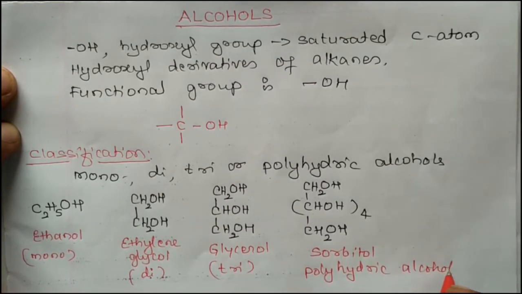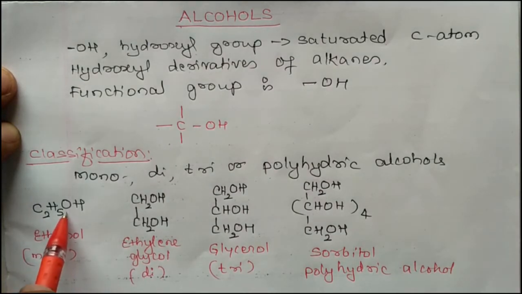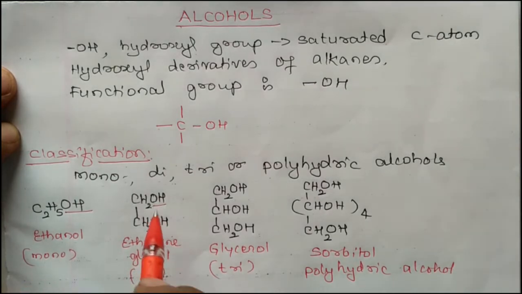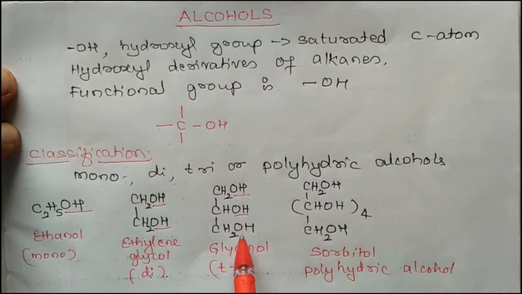This classification depends on the number of OH groups present in a molecule of an organic compound. It contains only one OH group, so it is monohydric alcohol. It contains two OH groups, so dihydric alcohol. It contains three OH groups in the molecule, so trihydric alcohol. Here, it contains more than 3 OH groups in a molecule, hence it is called polyhydric alcohol.